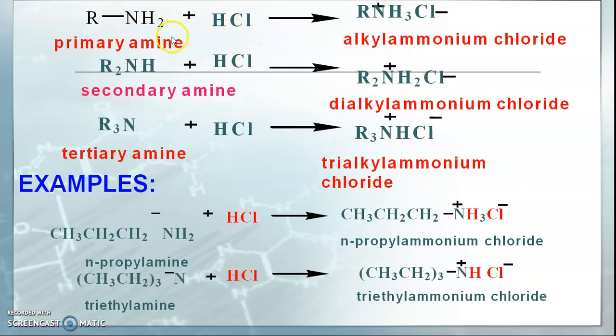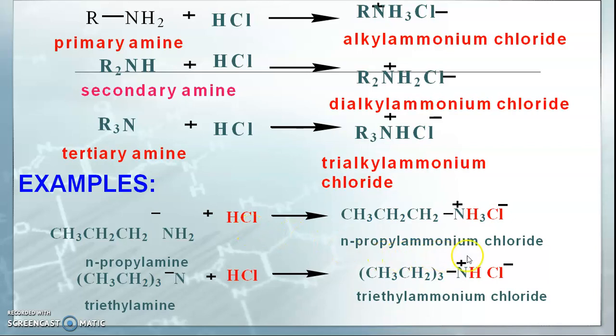So, primary amine is reacted with HCl, we get the alkyl ammonium chloride. Then secondary amine gives the dialkyl ammonium chloride, which is a salt, and tertiary amine gives the trialkyl ammonium chloride. Some examples are given. N-propylamine is reacted with the acid, HCl.